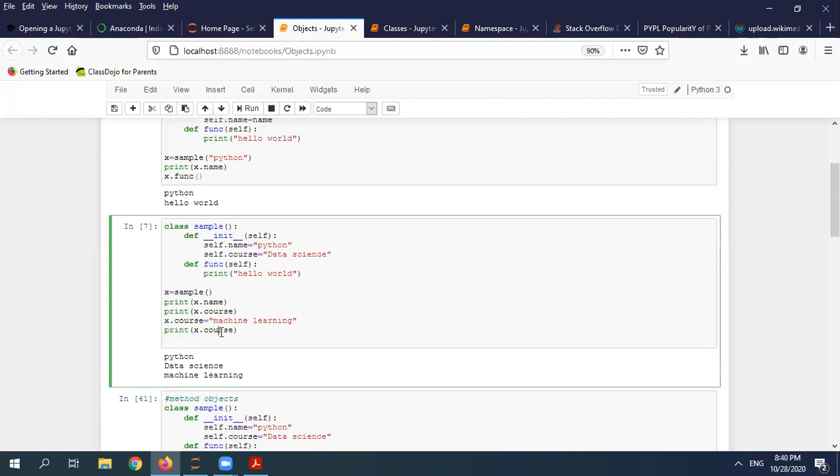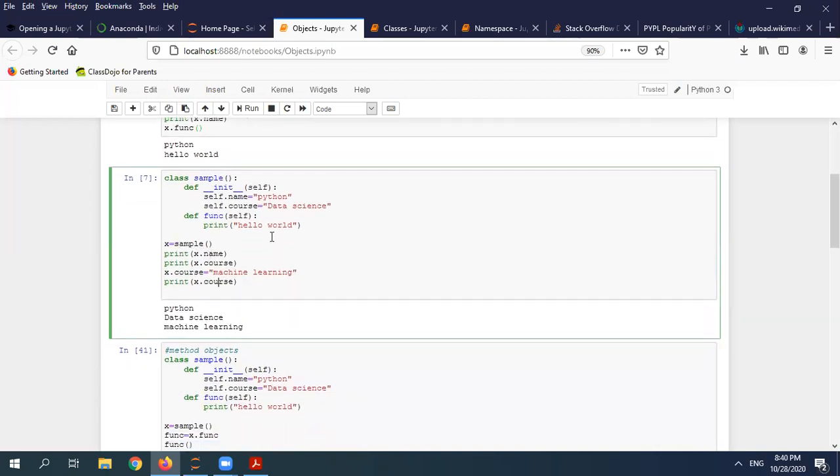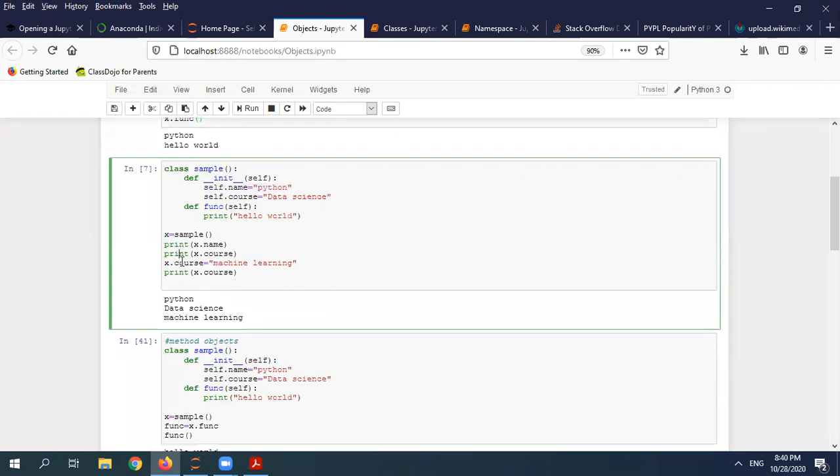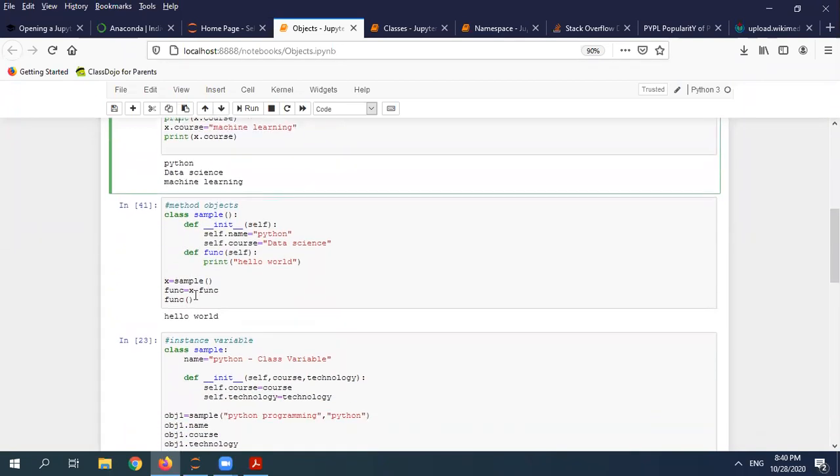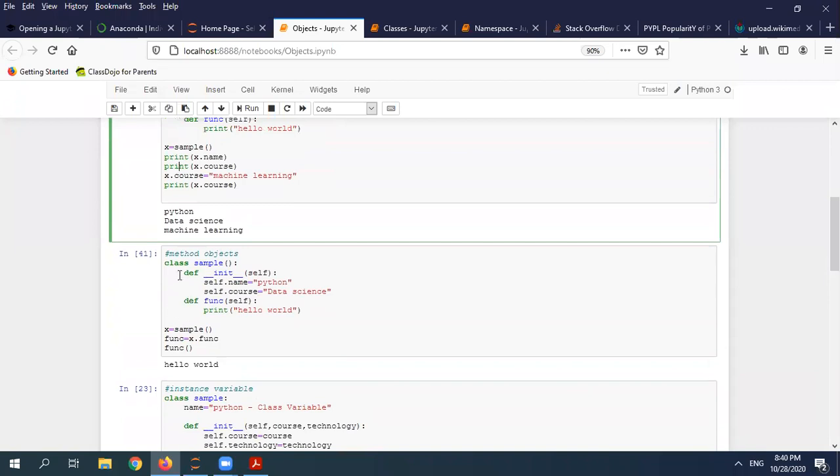Here what I'm doing is overriding this value. Suppose you have any default variable here. If you want to make any changes, you can do your changes over here. And this is called overriding. Another thing is that you can create your method object also.